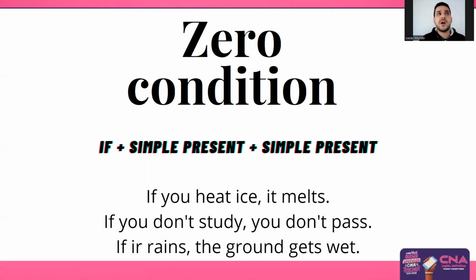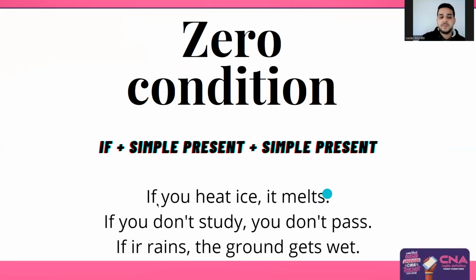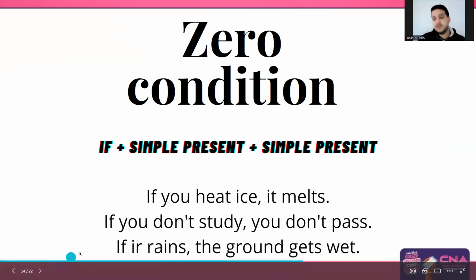In the zero condition, we talk about things that are true or usually facts, right? For example, if you heat ice, it melts. It's a fact, right? If you do this, it will happen. The verb heat is here in the simple present, and the consequence is also in the present. It melts. Okay. If you don't study, you don't pass.